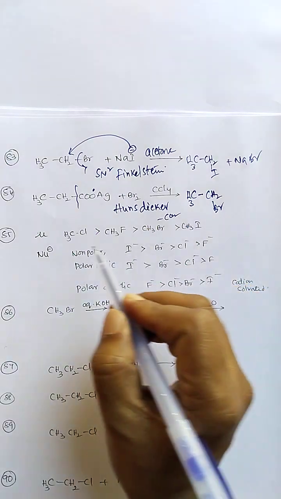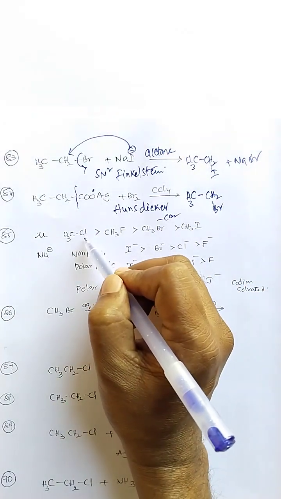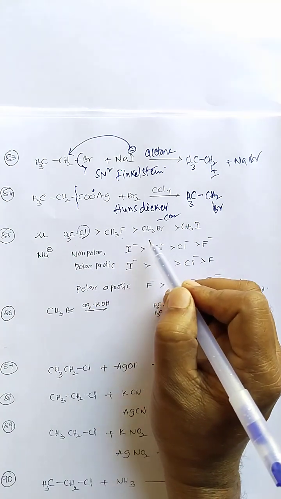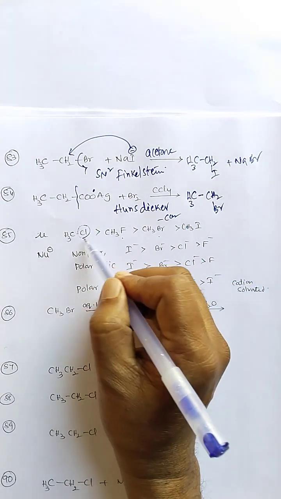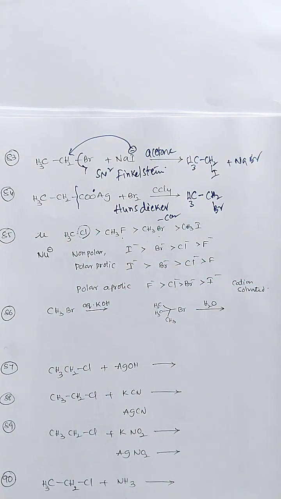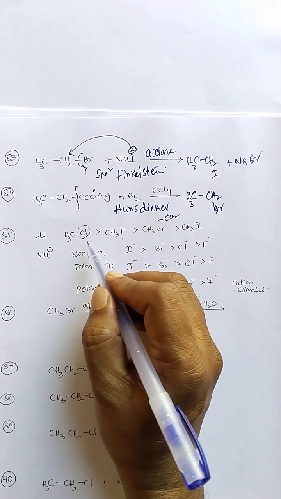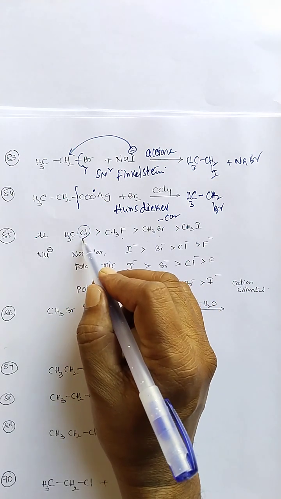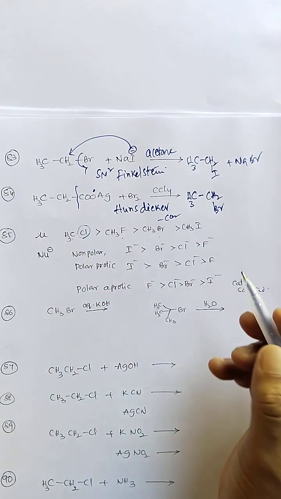Among alkyl halides, the dipole moment is more for methyl chloride than methyl fluoride. Even though fluorine has more electronegativity, chlorine gives more polarity. This bond is more polar than that bond because size matters here.